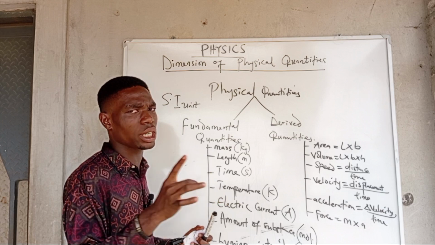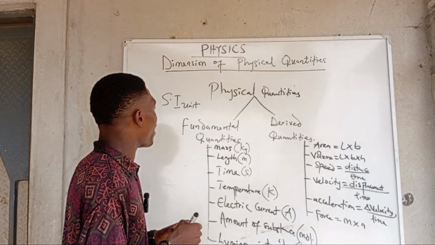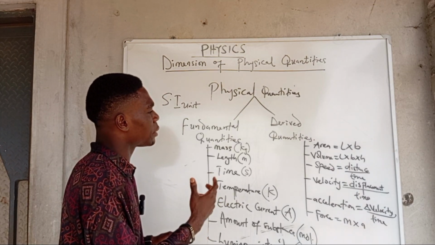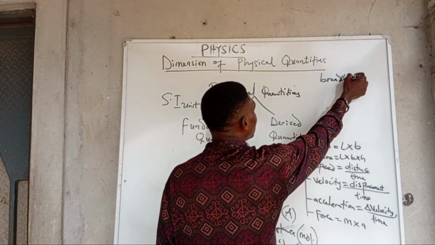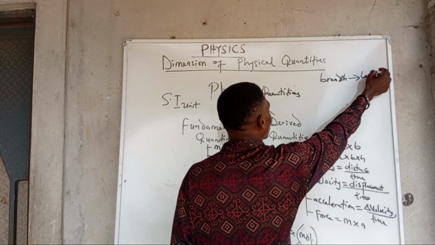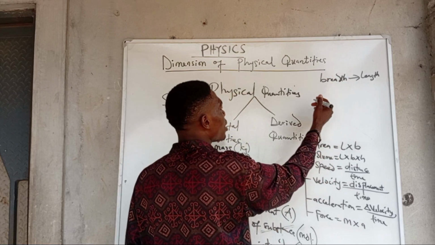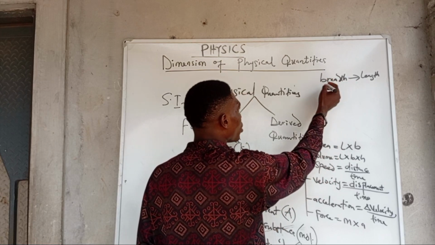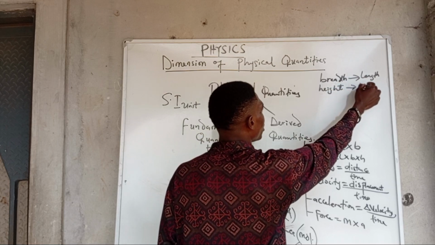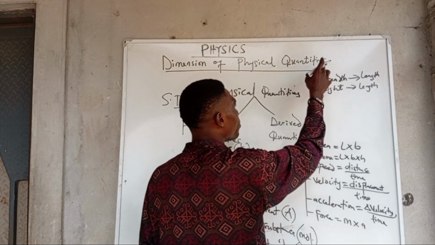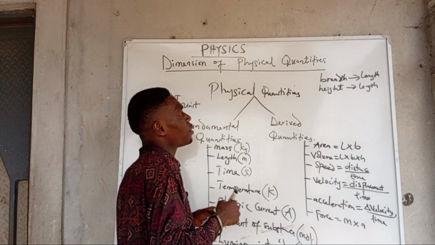I would like you to keep this in mind: talking about quantities, for instance, breadth is talking about length. It's a distance between two points. Height is just vertical distance, so it's still length. I want you to note that breadth and height refer to length in physics.